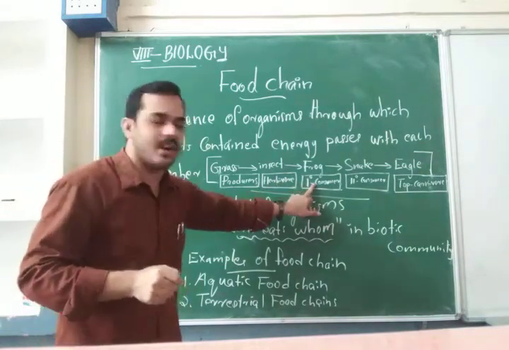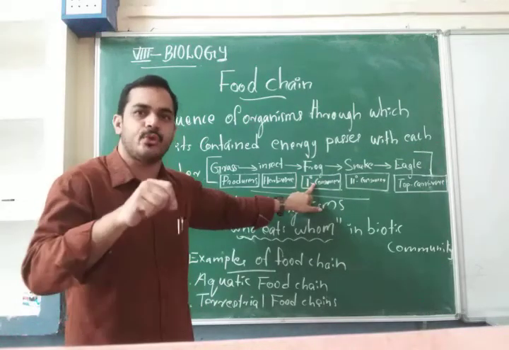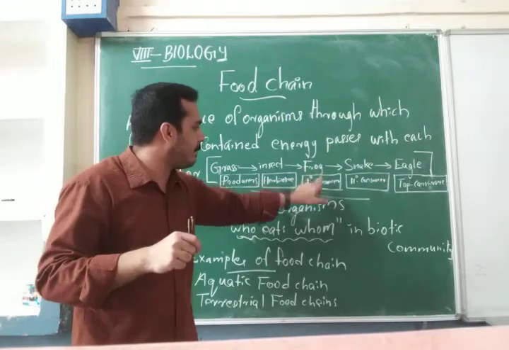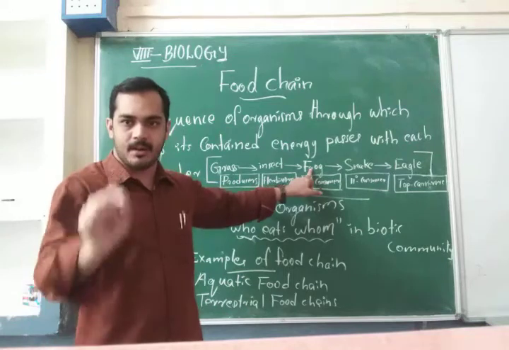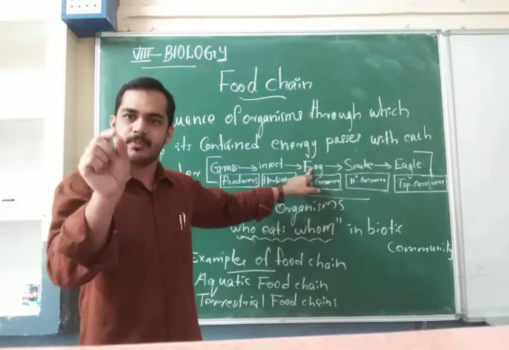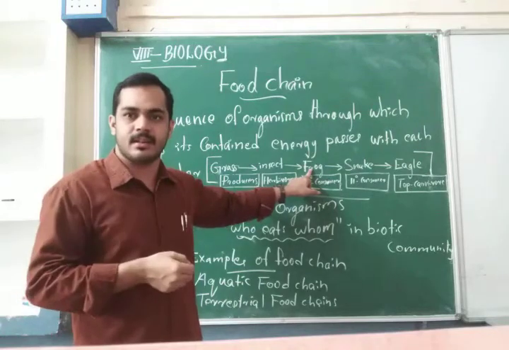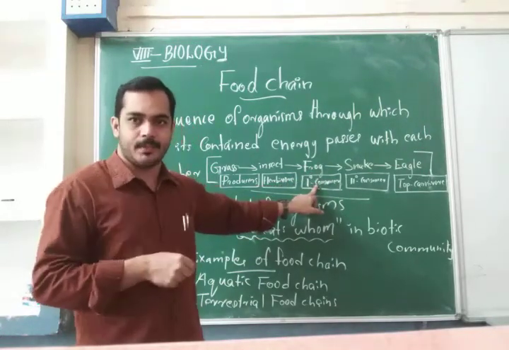The primary consumers means the small insect consumers, those which are consumed. That is called primary consumers. Here a frog is a primary consumer. The frog always depends on small organisms like the grasshopper and some other insects as food. So frog is a primary consumer.